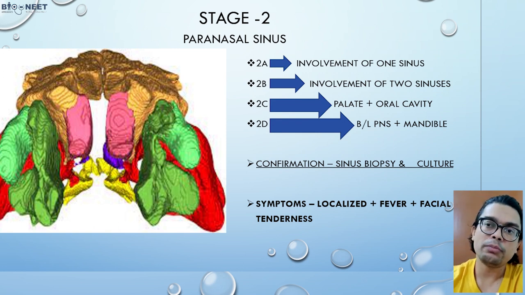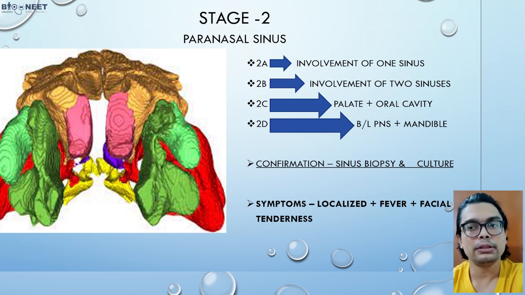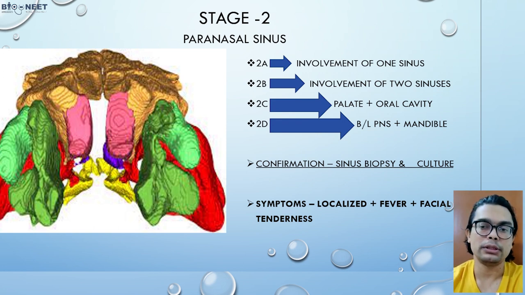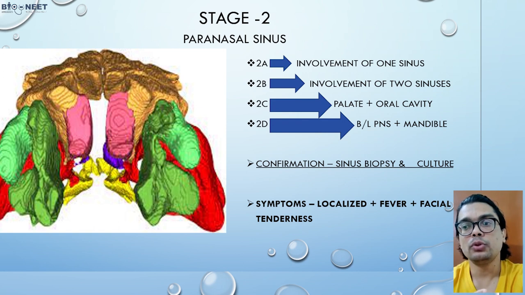Same thing, if you want to confirm stage 2 in the paranasal sinuses, go for the sinus biopsy, and then you can go for the culture or histopathological examination. The symptoms here are not localized only; you can get constitutional symptoms. Along with the localized symptoms, you will get facial tenderness or mandibular tenderness, and fever is also there. So these are added features in stage 2.